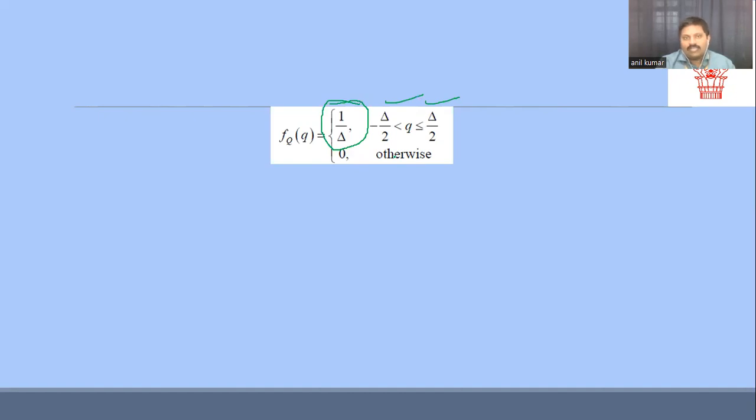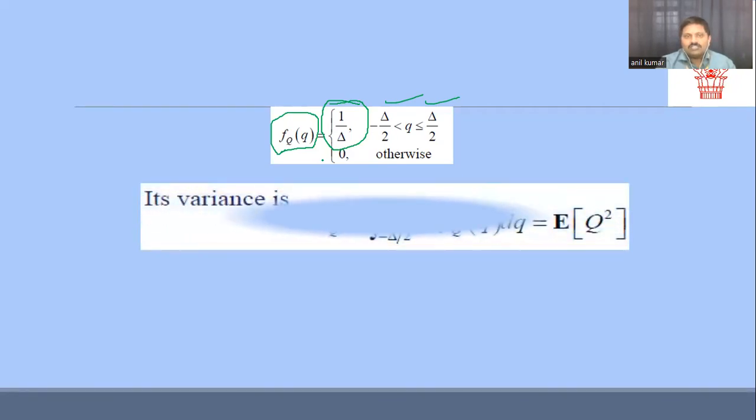The PDF, we represent with respect to fQ of q, and we got this fQ of q based on the basic definition of our random variable. With this, I can tell the variance equals the integral with the upper limit of plus delta by 2 and lower limit of minus delta by 2 of q square times the PDF function with respect to q, which is nothing but the expectation of q square.